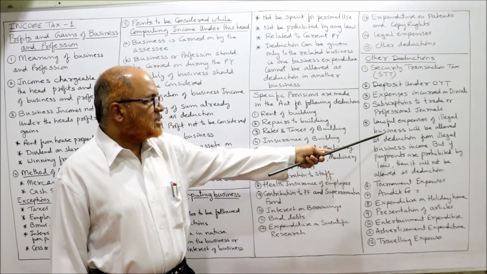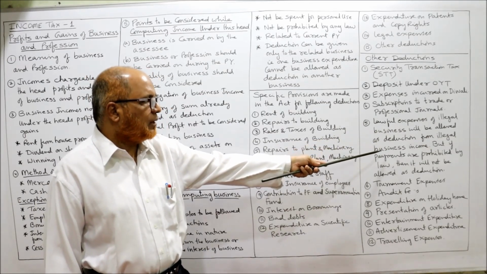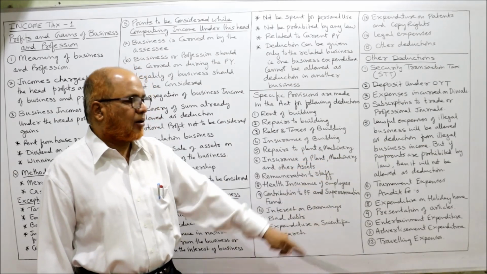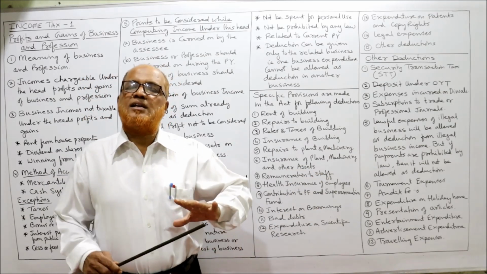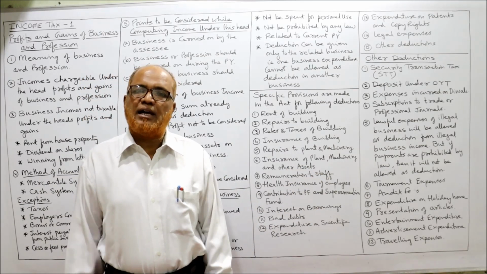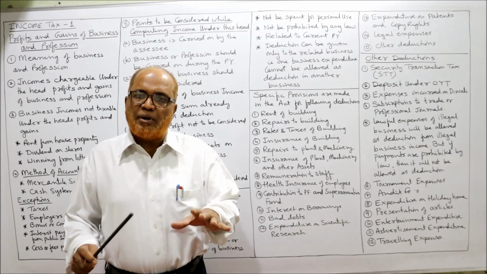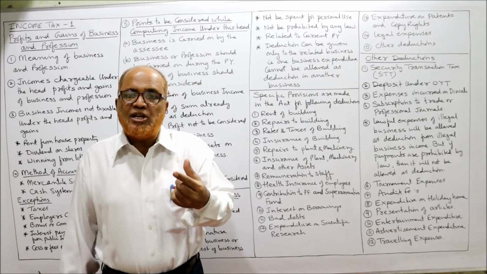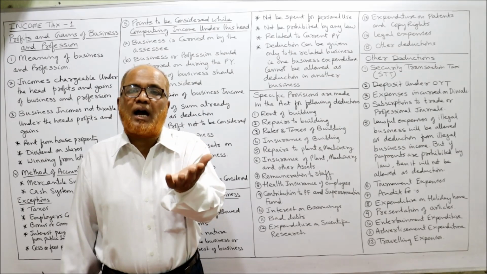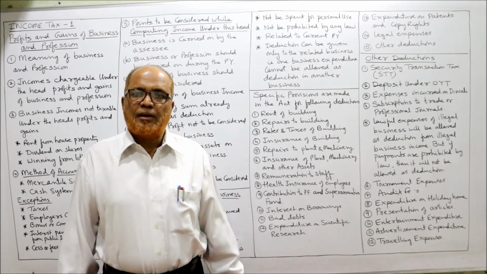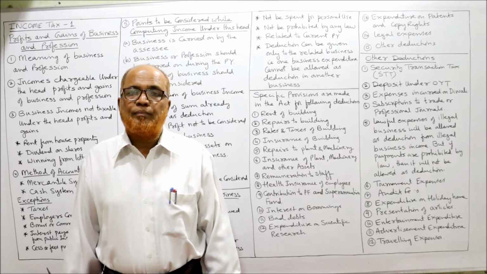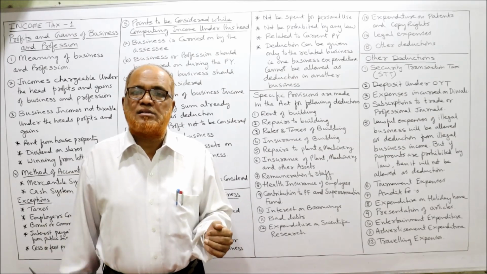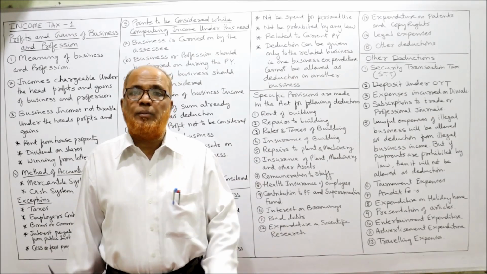Then lawful expenses of an illegal business will be allowed as deduction from illegal business income. But if payments are prohibited by law, then it will not be allowed as deduction. The Income Tax Act does not make any distinction between legal business and illegal business. The income earned from illegal business will also be taxable. And lawful expenditure incurred to conduct the illegal business will be allowed, provided it is not prohibited by law. Example, the expenditure is a bribe given to conduct this illegal business. The bribe paid will not be allowed because it is prohibited.